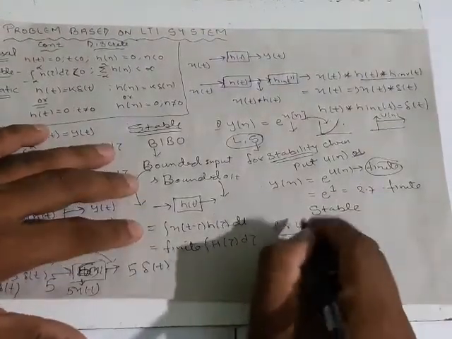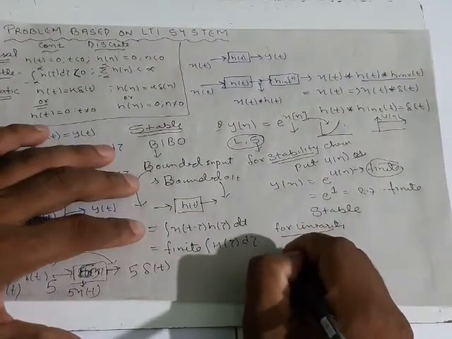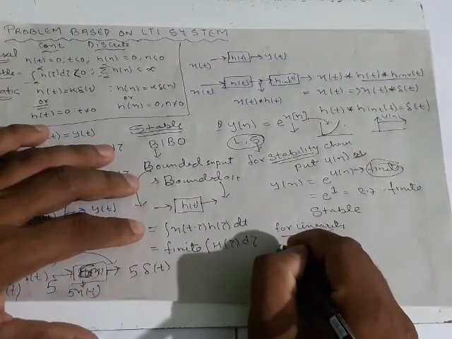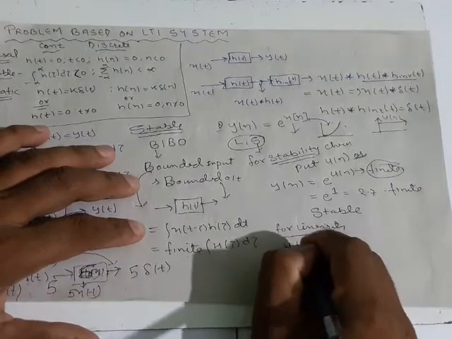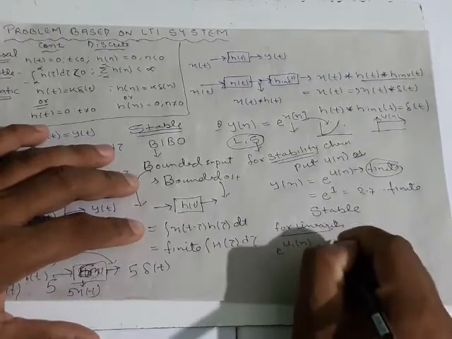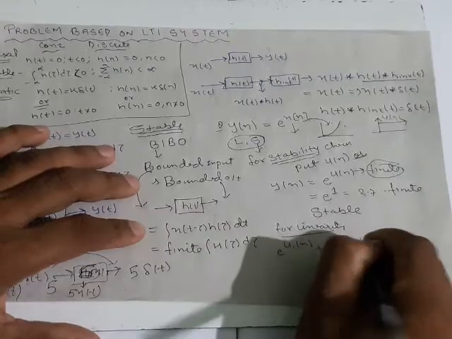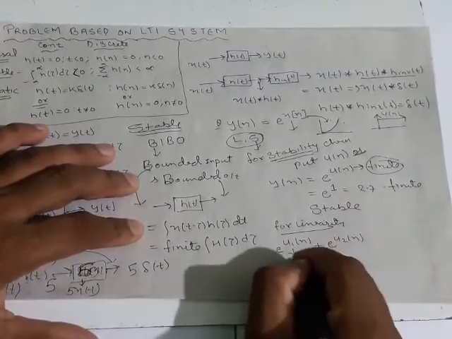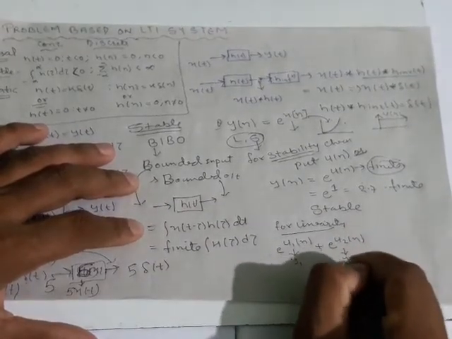So it is exponential. We have to take stability for the linearity check. Let us see. Exponential u1 of n plus exponential u2 of n, this is for y1, this is for y2.